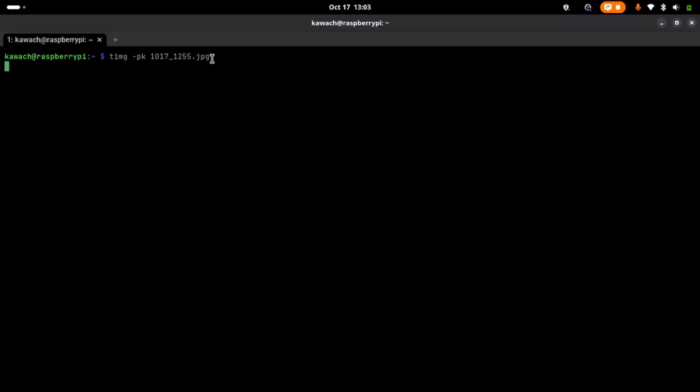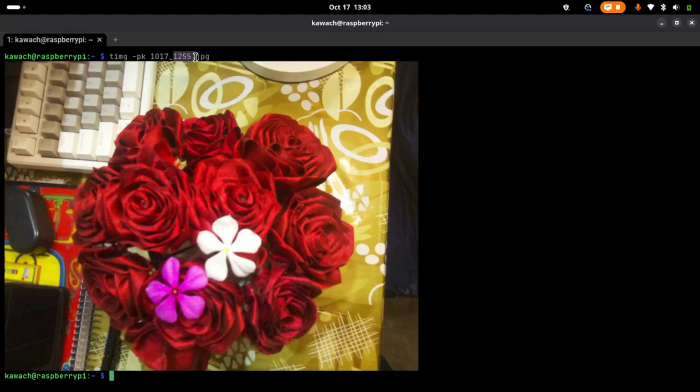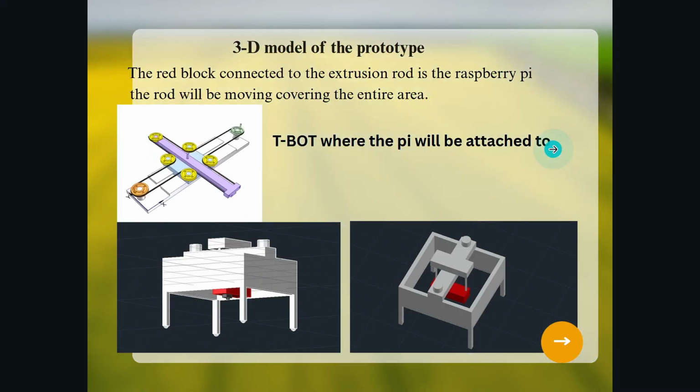The image that it has captured has a unique name. The name depends on the date and the time of the capture. This is the image. The quality of the image varies with the ambient light because I'm using a V2 camera, which is not that advanced. But the final prototype could have a more advanced camera like version 3 or version 4 of the Raspberry Pi cam.